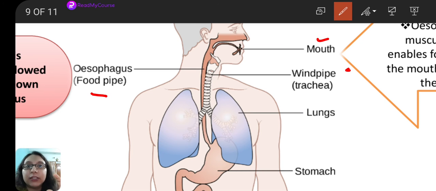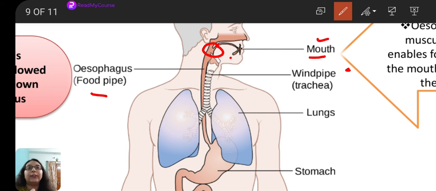Exactly in this fashion it is situated in our human body. That is, the windpipe is over here, and at the back, just posterior to the windpipe, we have the food pipe or the esophagus, right? Now, an important question might arise in your mind that we are taking in the food through the mouth, right? Then we have a common passage which is this portion, just before the structure divides into two. This part is the pharynx. Mouth, then we have the pharynx, and after that starts the food pipe and the windpipe.